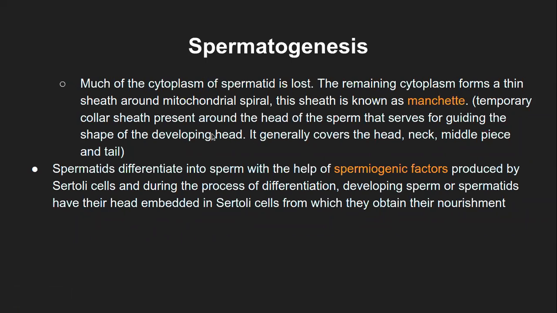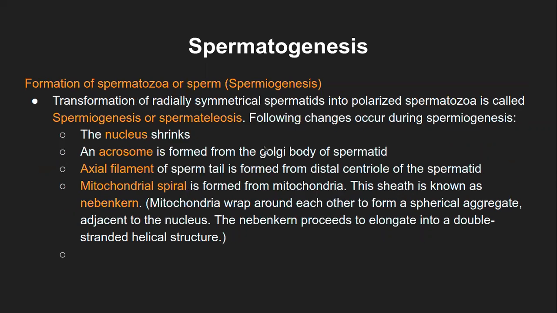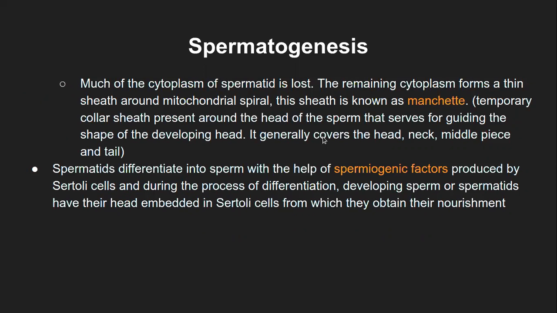Spermatids, after they develop into this stage, differentiate into sperm with the help of spermiogenic factors. These are some of the proteins and, of course, the action of the hormones, specifically the male hormones, which differentiate them into the final structure of the sperm. What we have here in terms of the polarized spermatozoa in the spermiogenesis process is still not a complete sperm.